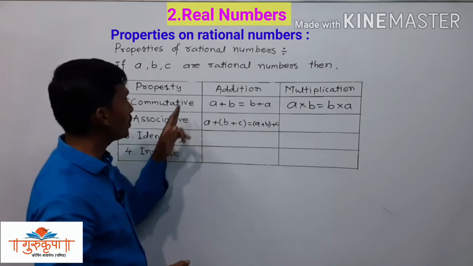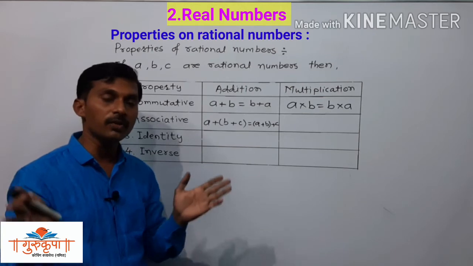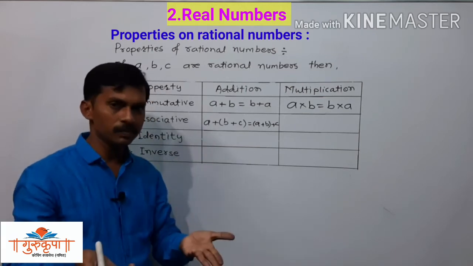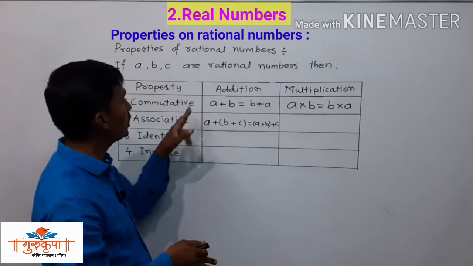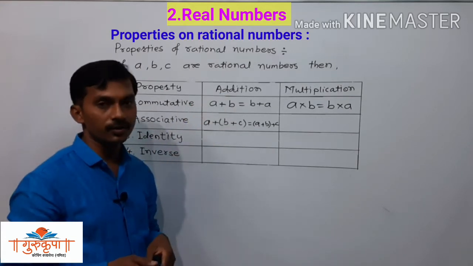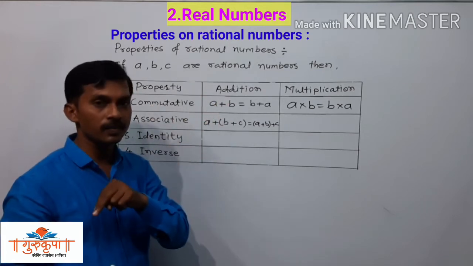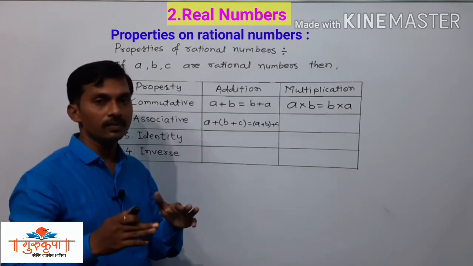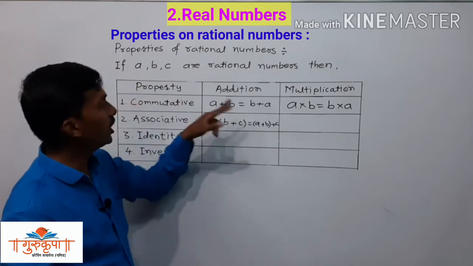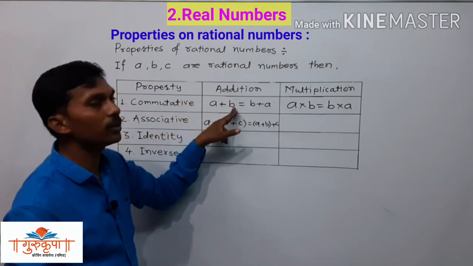So this is the associative property of addition. If we take the addition of the 3 numbers in any order, the addition remains same. That is the associative property of addition for the 3 numbers, and the commutative property is for the 2 numbers. If we are given 2 numbers A and B and we add them in any order, their addition remains same. So that is called the commutative property of addition.